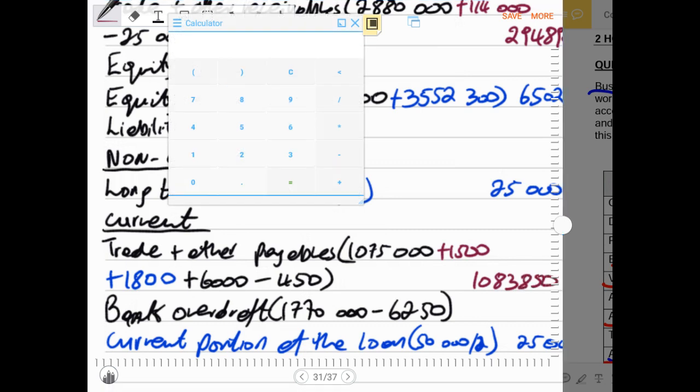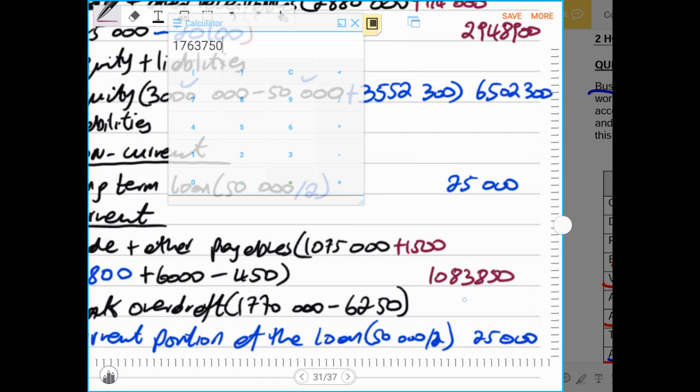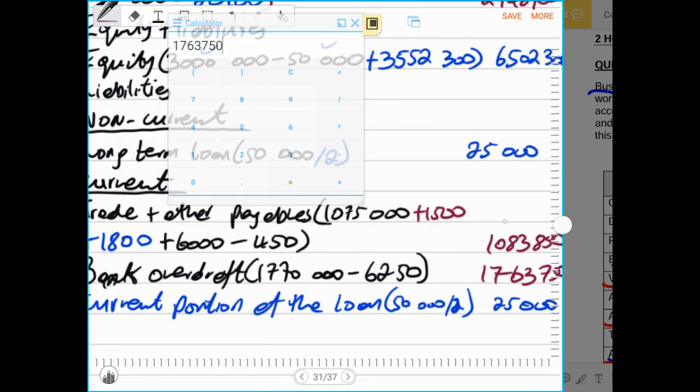Then our bank overdraft would have been 1,770,000 minus 6,250, which comes to a total of 1,763,750.